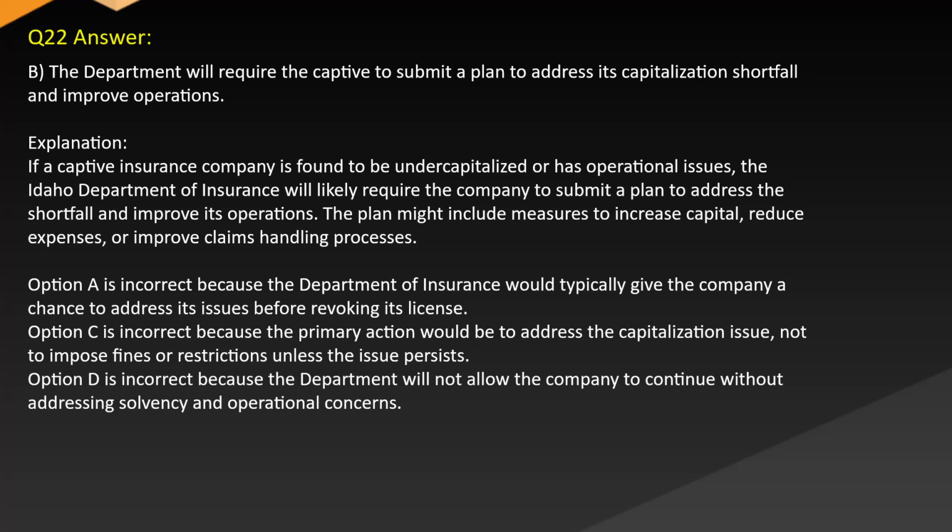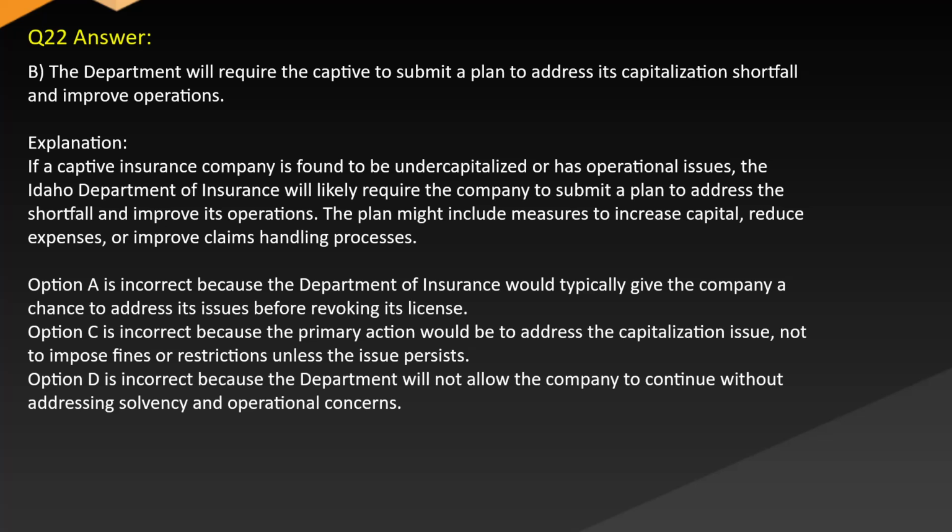Explanation. If a captive insurance company is found to be undercapitalized or has operational issues, the Idaho Department of Insurance will likely require the company to submit a plan to address the shortfall and improve its operations. The plan might include measures to increase capital, reduce expenses, or improve claims handling processes.